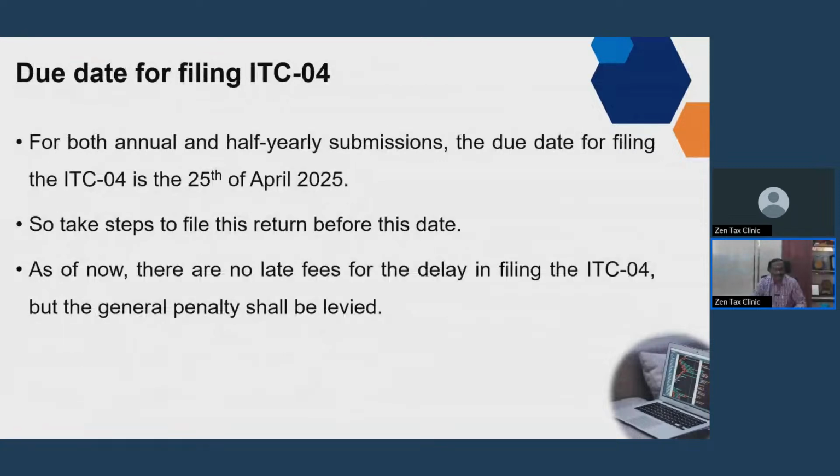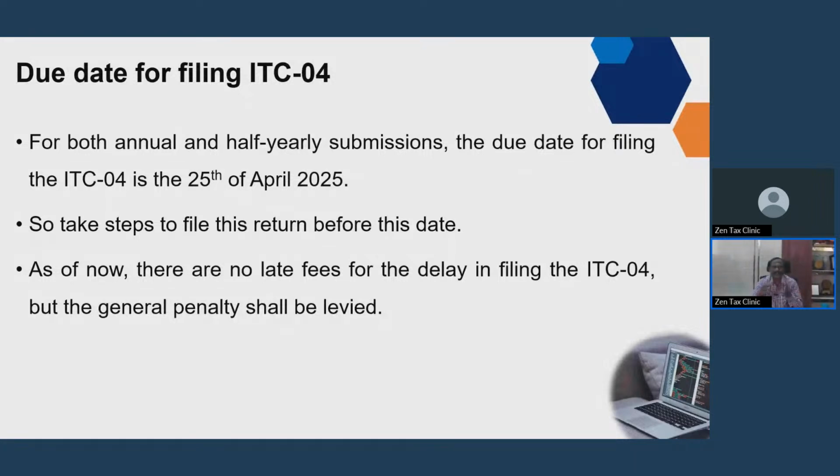What is the due date for filing? See, half yearly and annual, both are there, because the financial year is over. Even if it is less than 1 crore, annual will be coming. If it is more than 5 crores, then it will come as a second half disclosure for goods sent for job work. So right now itself you take the steps for filing this ITC 04. ITC 04 has to be filed before 25th April of 2025.